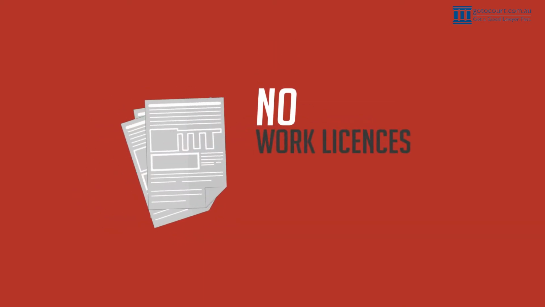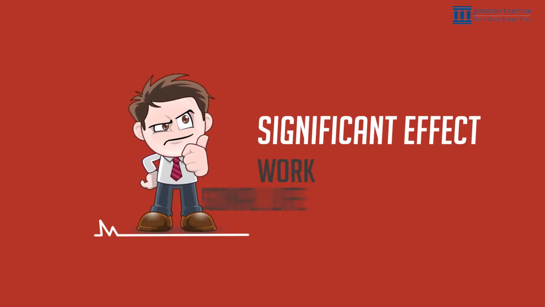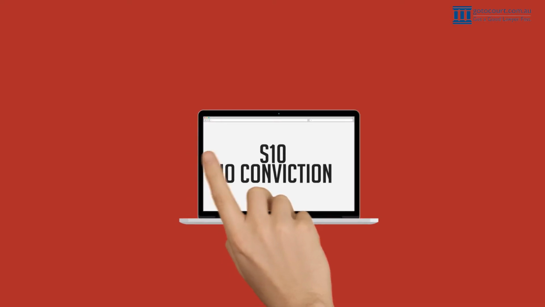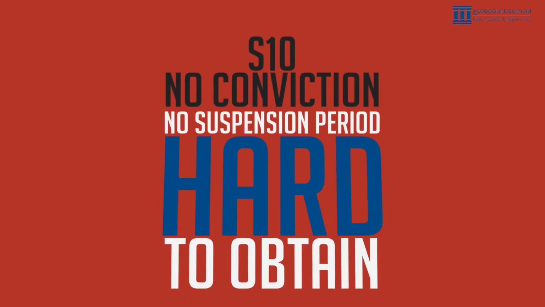There are no work licences or restricted licences in New South Wales, so the outcome can have a significant effect on your work and personal life. In some circumstances, you can apply for a Section 10 no conviction, which will mean no suspension period will be imposed, but this is very hard to obtain for a drink driving offence.